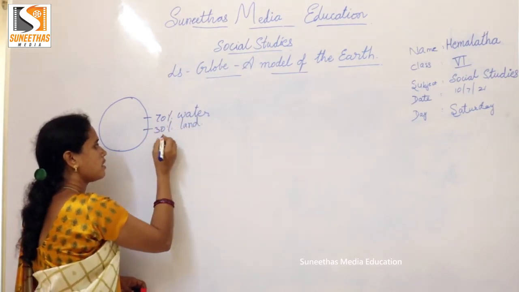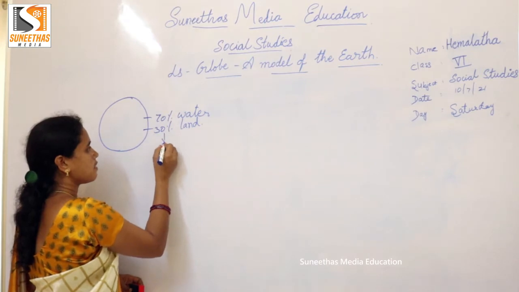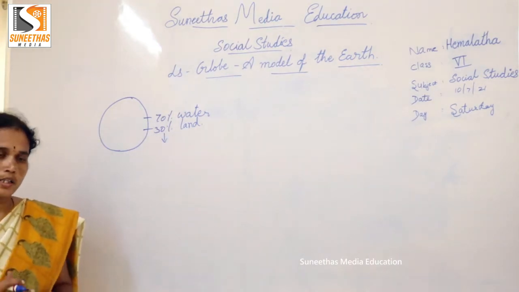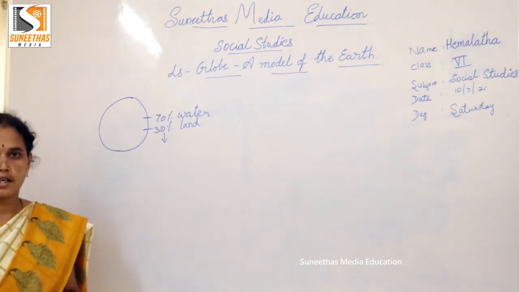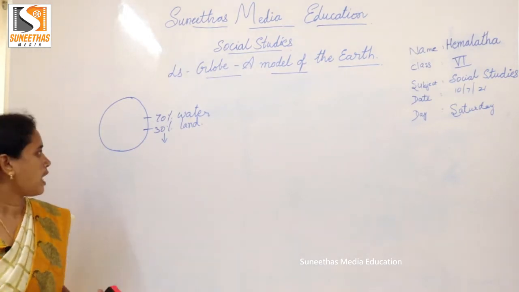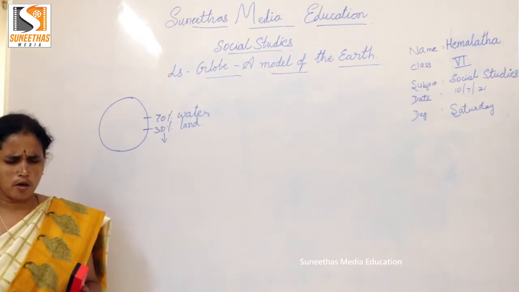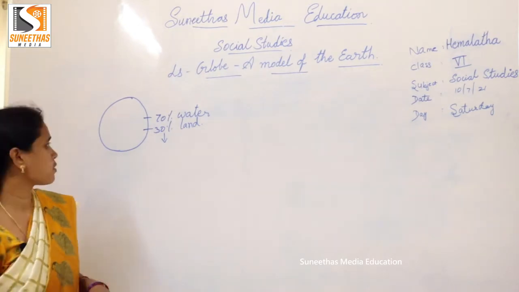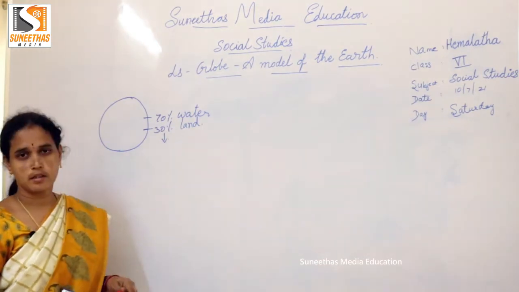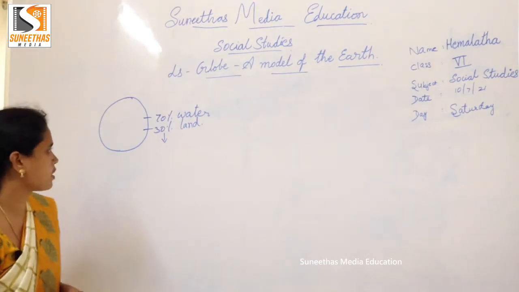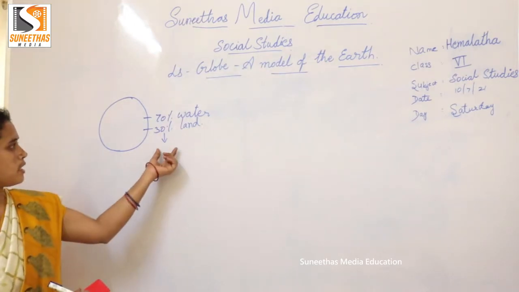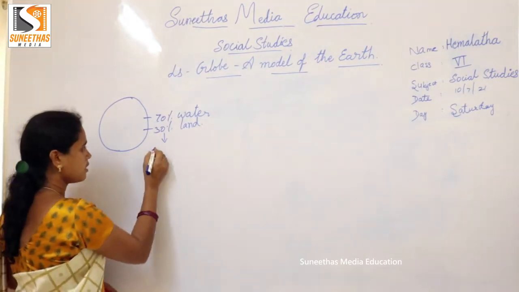Children, this 30% land is divided into continents. Continents are divided into countries. And all hills, mountains, all land forms also come under this 30% of land. So I have told you that the 30% land is divided into continents.